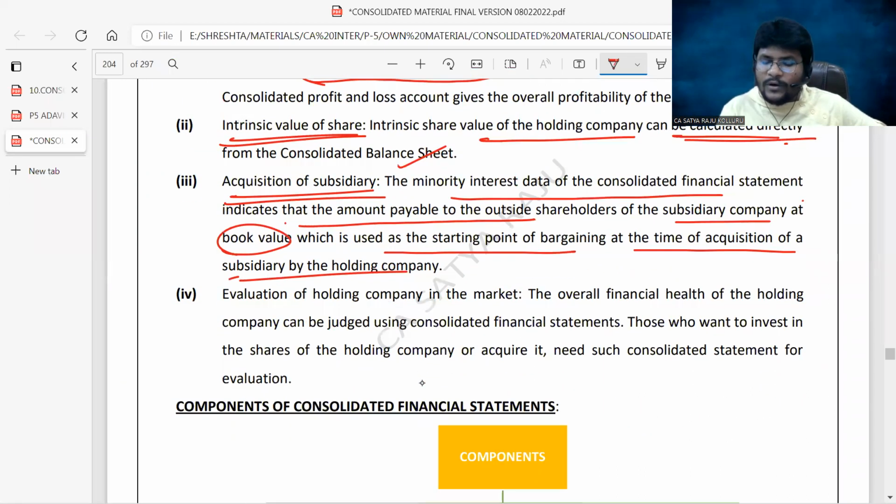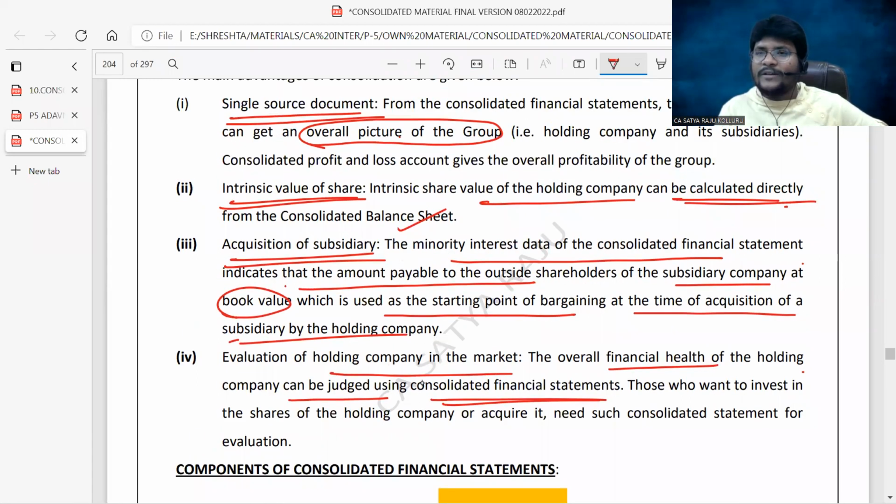Next, evaluation of holding company in the market. The overall financial health of the holding company can be judged using the CFS only. Sir, we cannot judge the performance of a holding company based on the results of the holding company alone. Maybe the holding company results are very poor, but the subsidiary companies are performing at outright benchmark performance. Then the overall group is performing very well, even though the holding company has failed in its operations. Do you understand what I am telling?